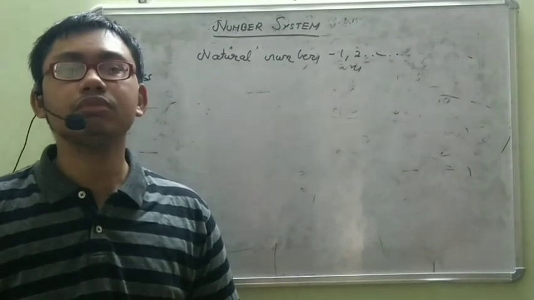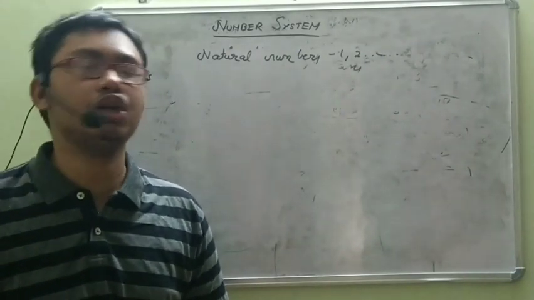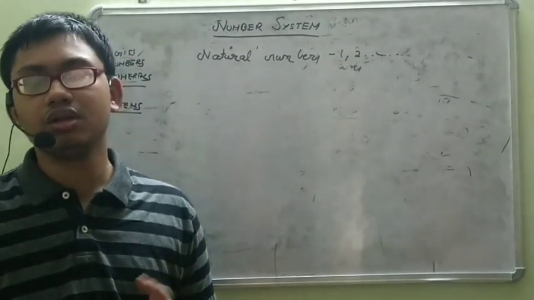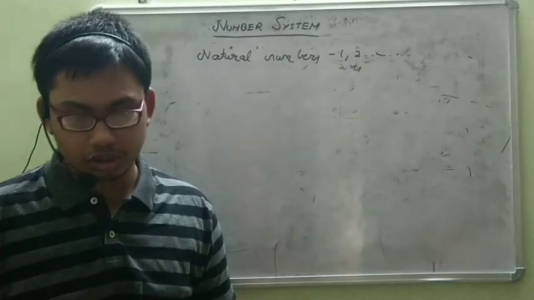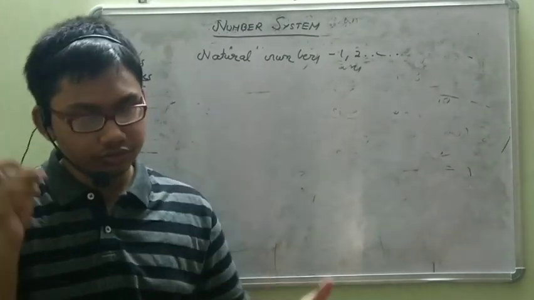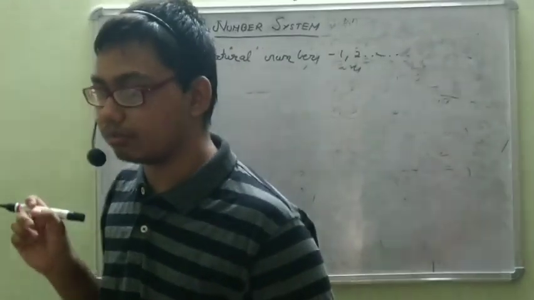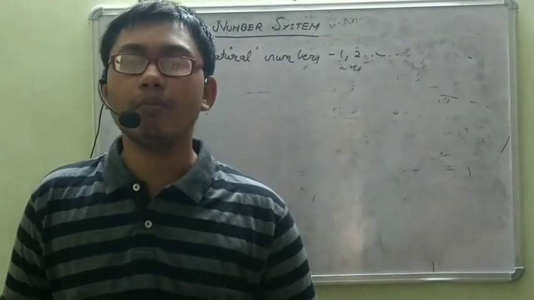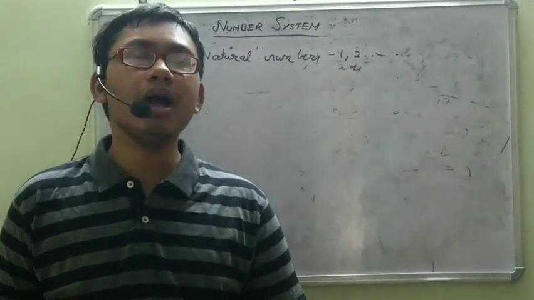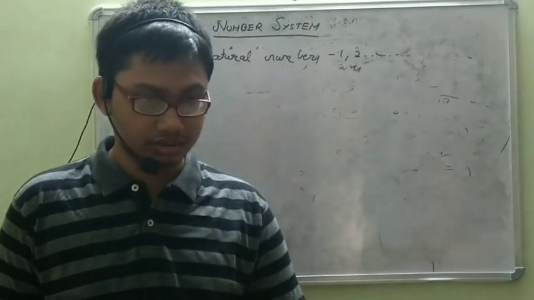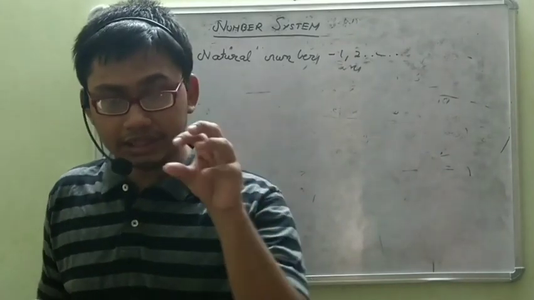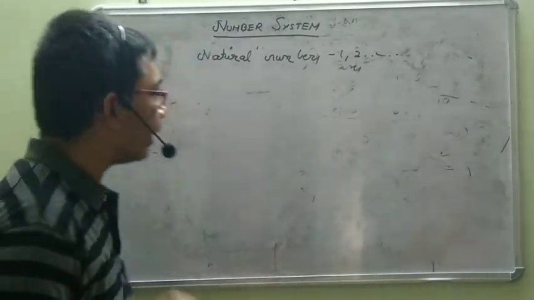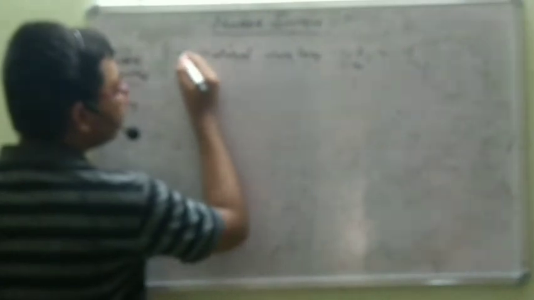Any person who is born on earth will use natural numbers in some form or the other. In small childhood, we used to study natural numbers only. But then we study more and more, and still we use natural numbers. Say for instance, your marks will basically contain natural numbers. Your marks are generally awarded out of 100, so 100 is a natural number. This system of natural numbers is denoted by N.